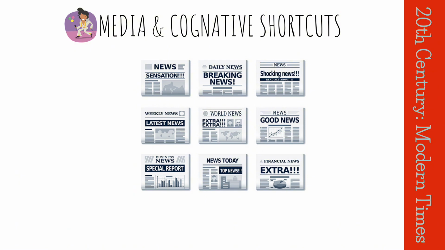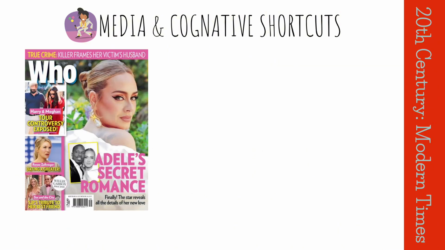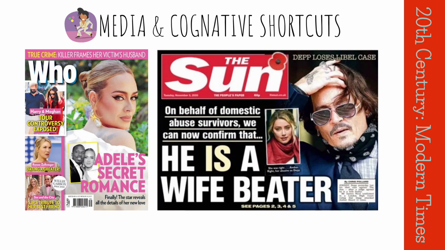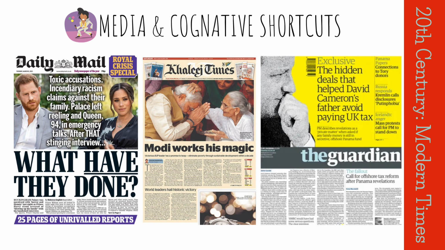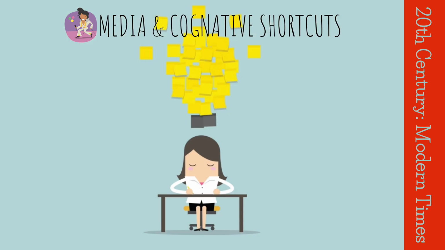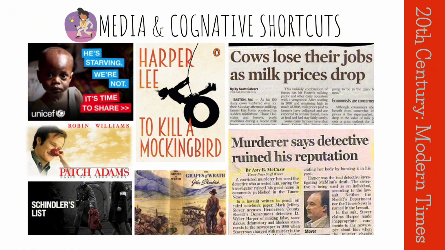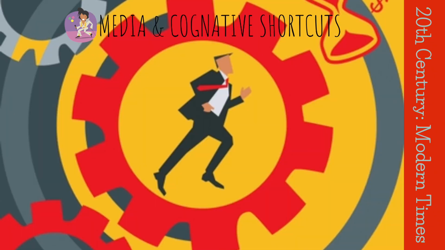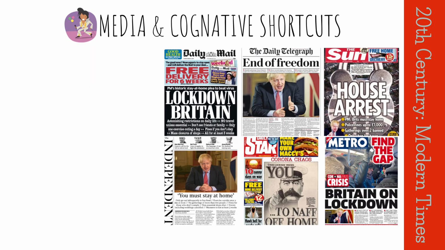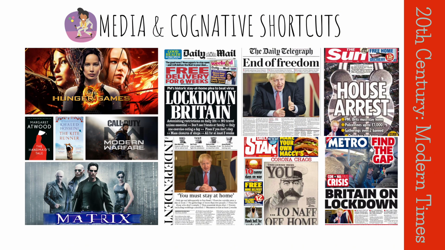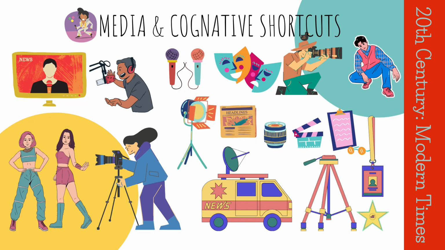For example, the media can highlight certain messages. The media can decide which messages to cover and how much attention to give them. This can influence which messages we pay attention to and which ones we ignore. The media can use persuasive techniques such as emotional appeal or horror to influence our thinking. The media can also create a sense of urgency about a particular issue, which can make us more likely to accept the message. The mass media can have a significant influence on our cognitive shortcuts.